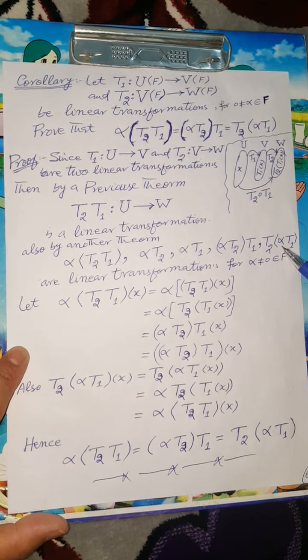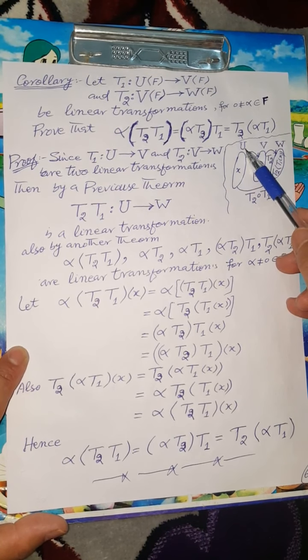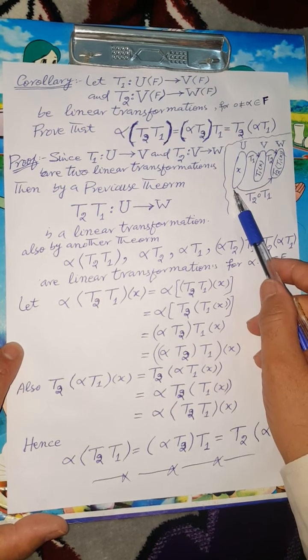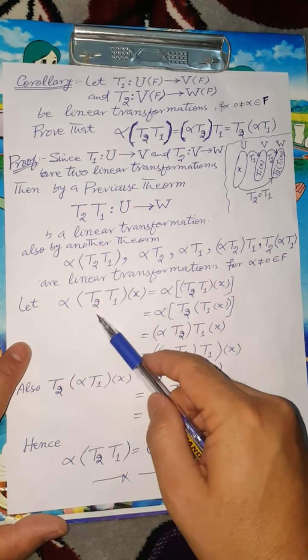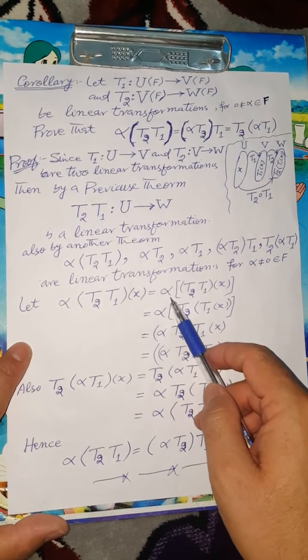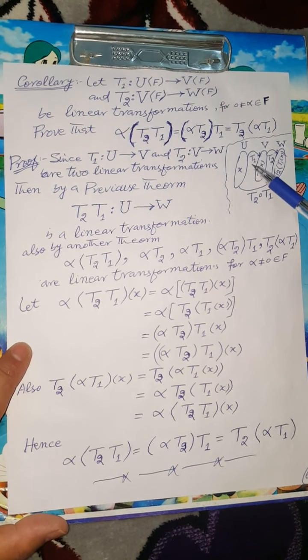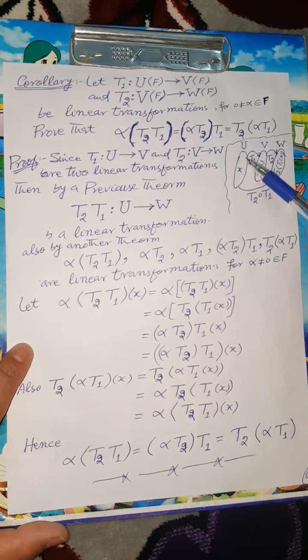Therefore the image of alpha T1 under the linear transformation T2 is an element of W, for an element X contained in the vector space U. Therefore the composition of T2 with alpha T1 is a linear transformation from the vector space U to the vector space W. Now let (alpha T2) composition T1 X equal alpha T2 T1 X, where T1 is a linear transformation from U to V and X is an element of the vector space U.